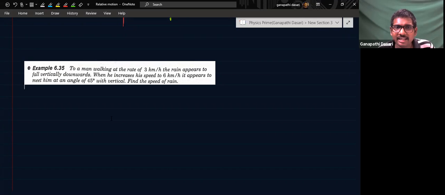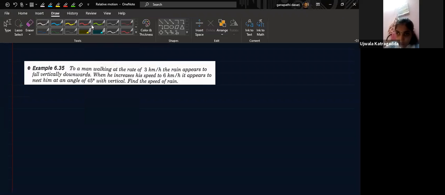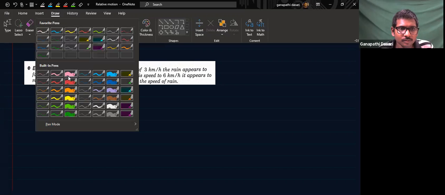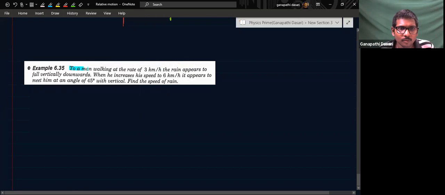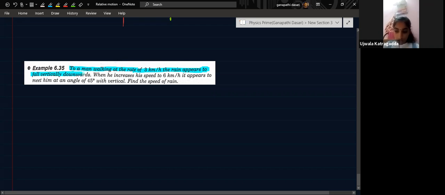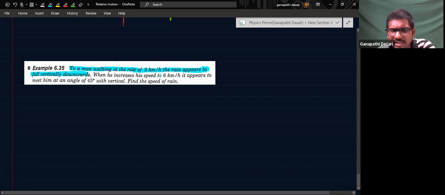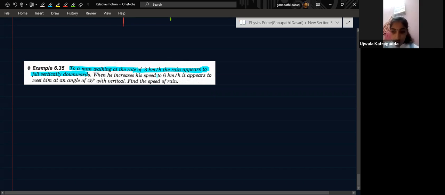To a man walking at the rate of 3 km/h, the rain appears to fall vertically downwards. That means what is it? Is it the real velocity of the rain? Yes, sir. Carefully you see.